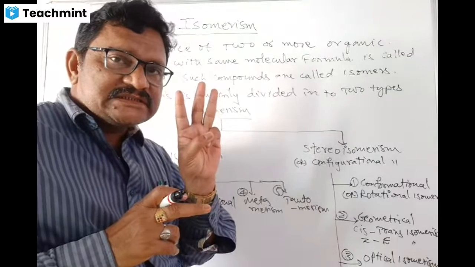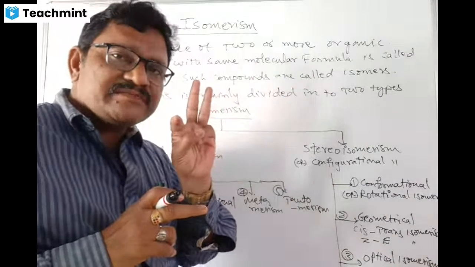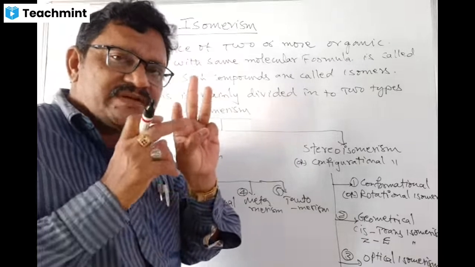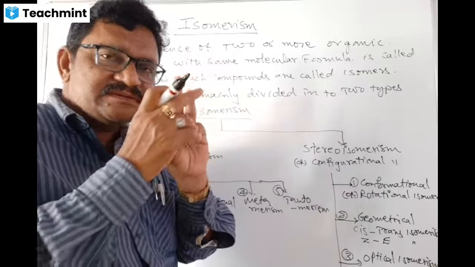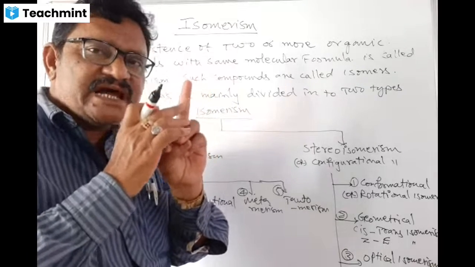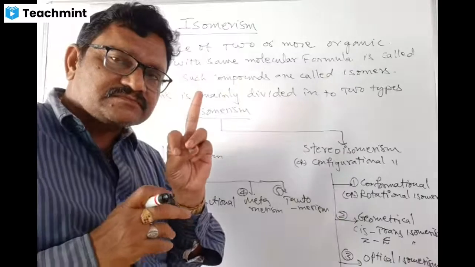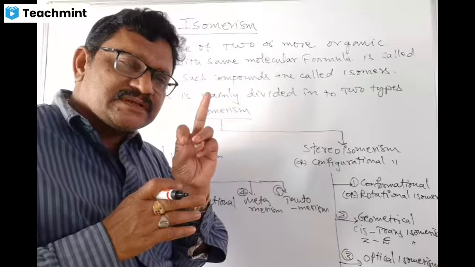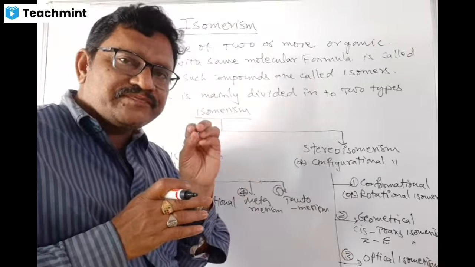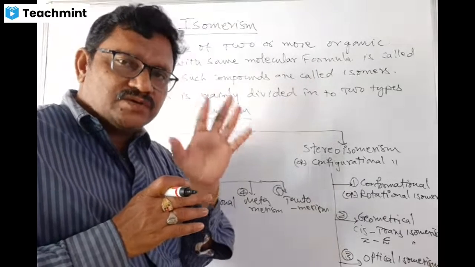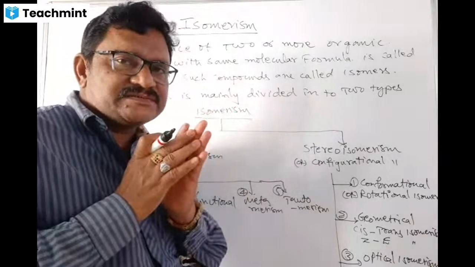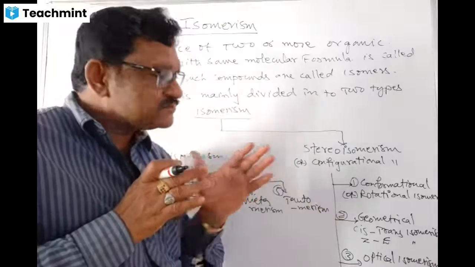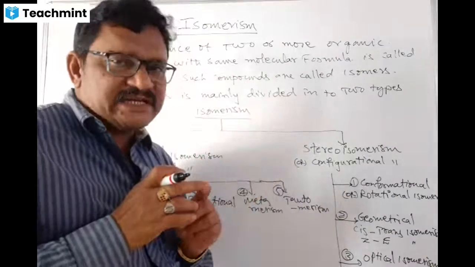One is fully eclipsed conformer, and another one is staggered conformer. In between eclipsed and staggered, there are other forms called skew forms. Again, these skew forms are subdivided into two types: gauche 1,2 and anti 1,2. All these things we will understand very clearly under the alkane chapter.